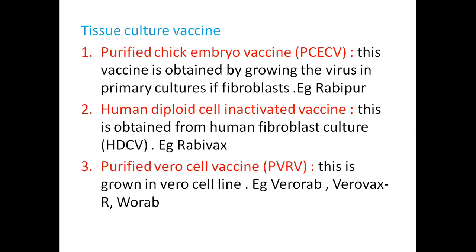This was obtained from human fibroblast cultures. We are using this now. Example, Rabivax. The third tissue culture vaccine is purified vero cell vaccine. This is grown in a vero cell line. Examples, Verorab, Vaxirab, and Vero-Rab.